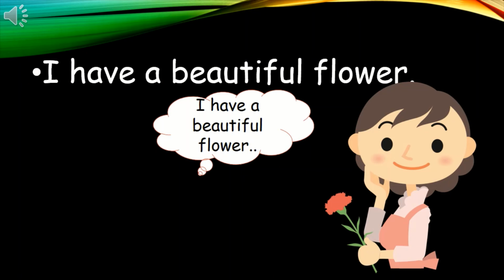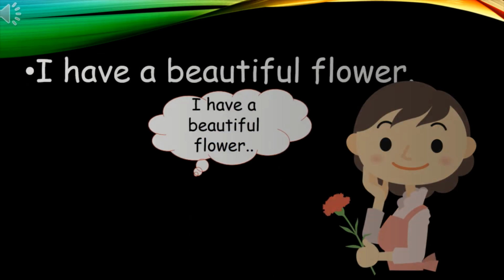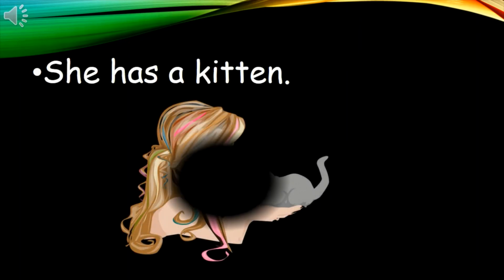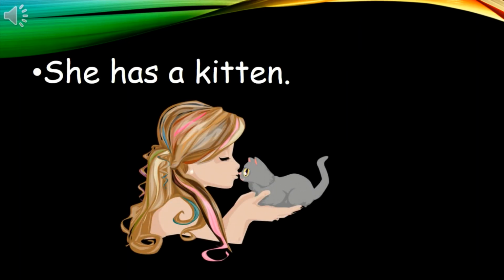Yeah, the subject is I. With the subject I, we will always use have. Next one is she has a kitten. Here I used has because she is a singular subject. So we have to use has.